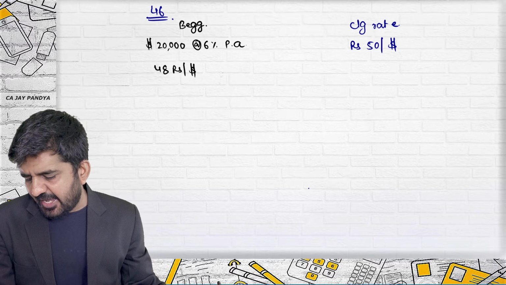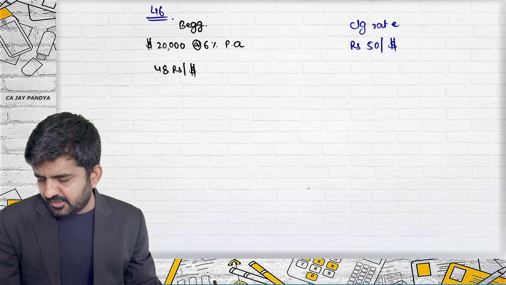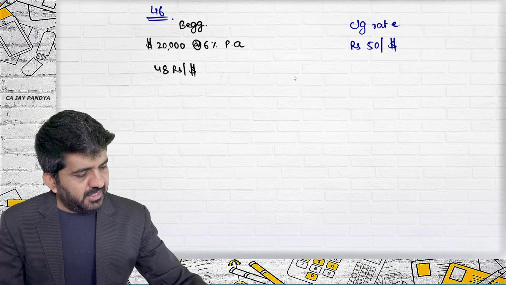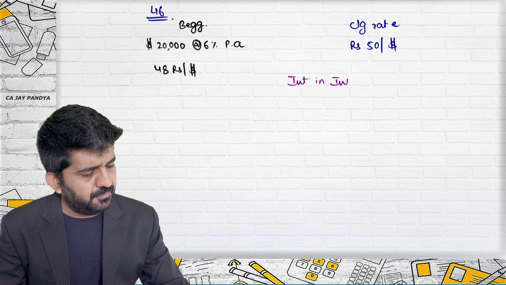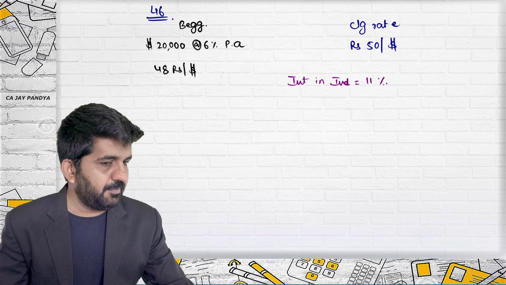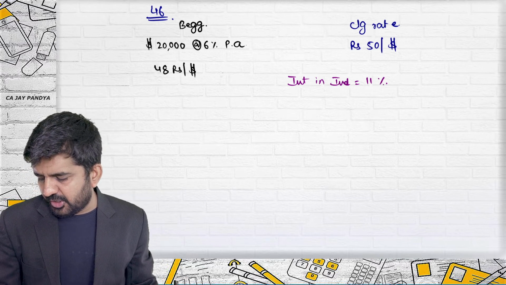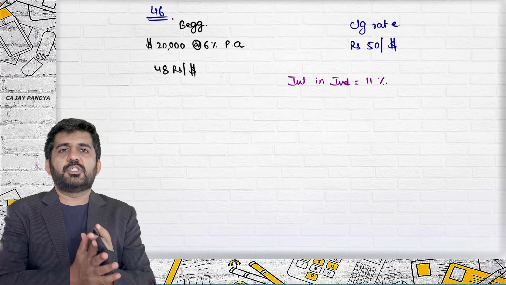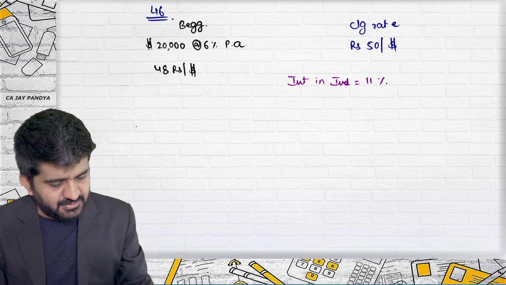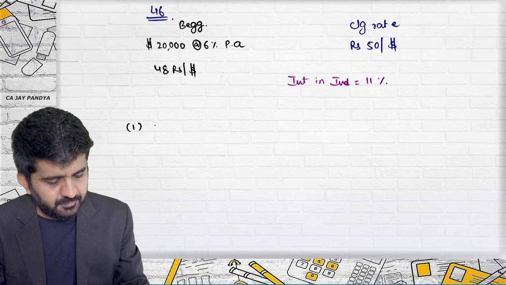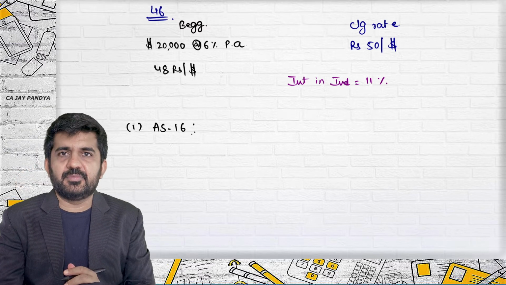The corresponding amount could have been borrowed by an Indian company in Indian rupees at an interest rate of 11%. So what is the interest in India for the same company? It is 11%. Give the treatment of the borrowing cost in the books of the company. Try to concentrate. First, I am purely going to AS 16, Accounting Standard 16.